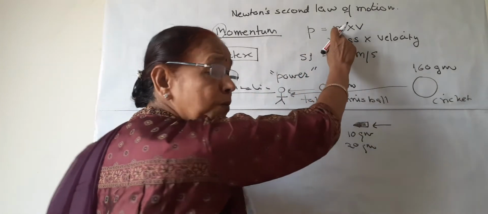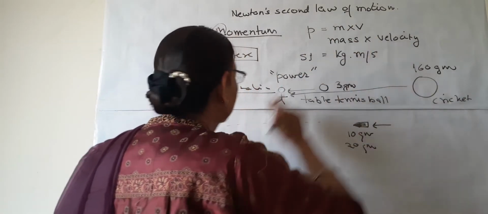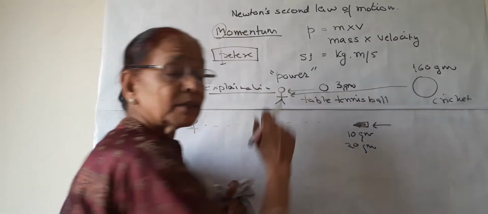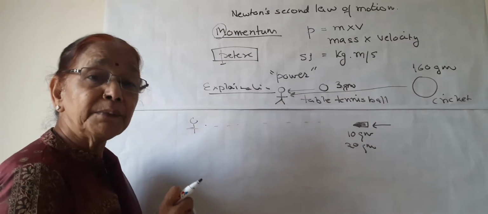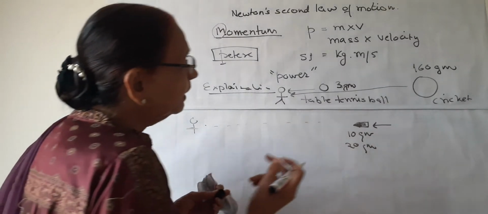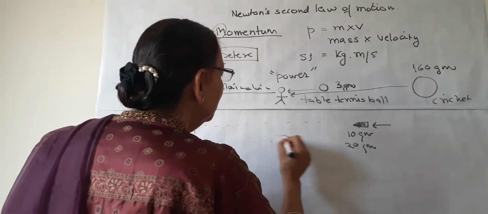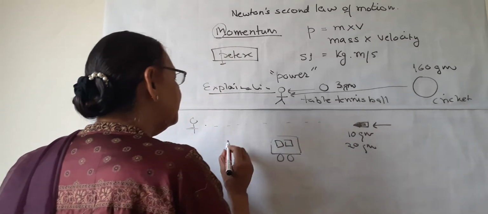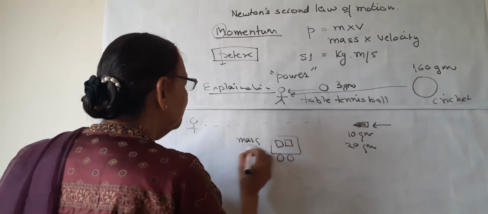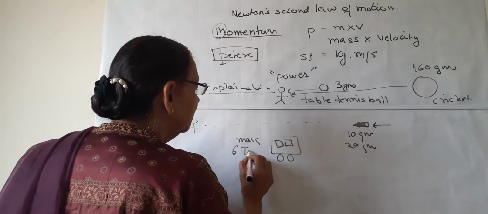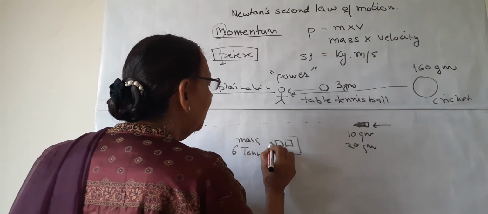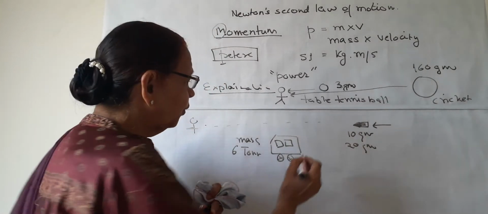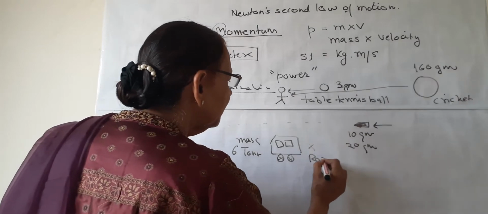So a very low mass but a high velocity can affect the person because the momentum of this moving bullet is very high. Likewise, we can take other examples. Suppose a truck is standing on the road and its mass is very much, about suppose 6 tons. Can it cause any accident? No, it cannot, because it is at rest.